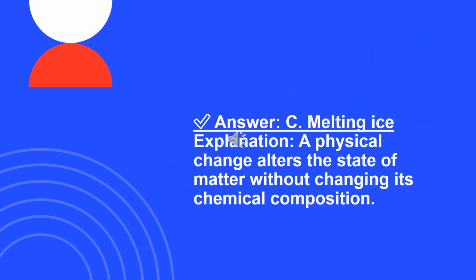Melting ice. A physical change alters the state of matter without changing its chemical composition. A physical change alters the form of a substance but does not change its chemical composition. When ice melts, it remains water, H2O, only its state, solid to liquid, changes.